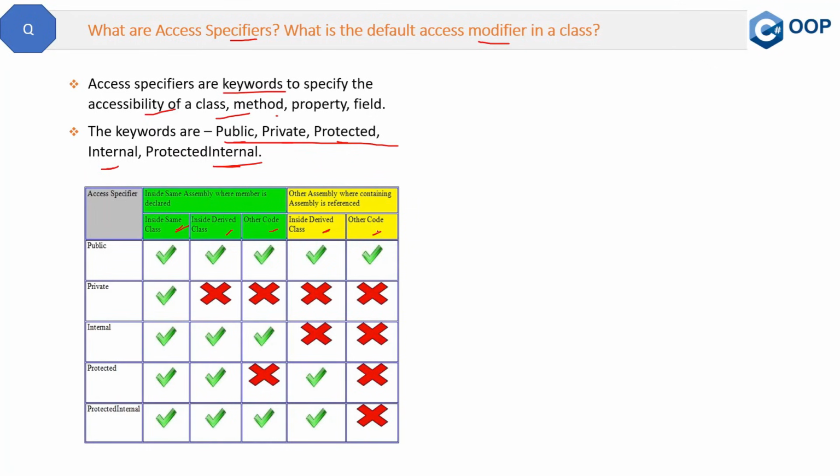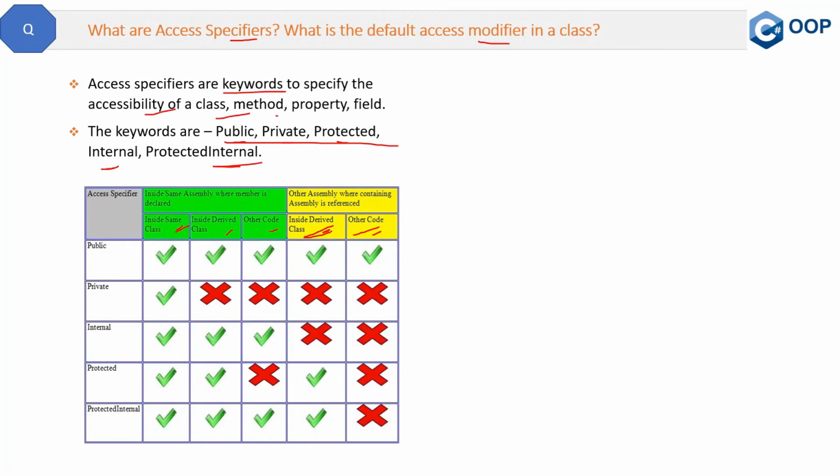Again, for example, if you have one assembly and inside that there is a class A, and there is another assembly and inside that there is a class B. Now this class B is derived from class A, but they are in two different assemblies. So this second last case, inside the derived class but in another assembly, is the same case.